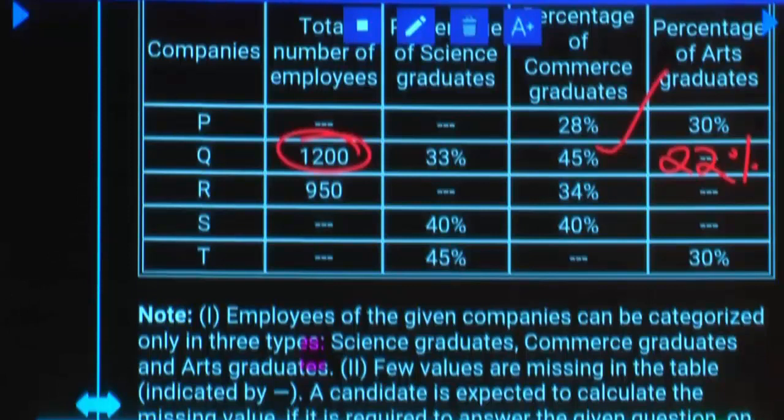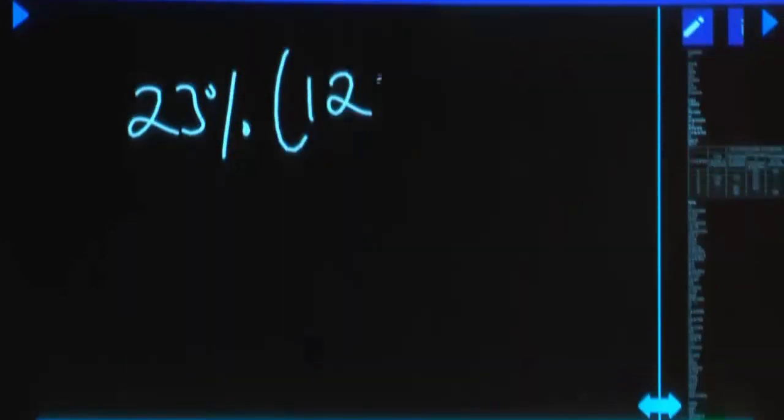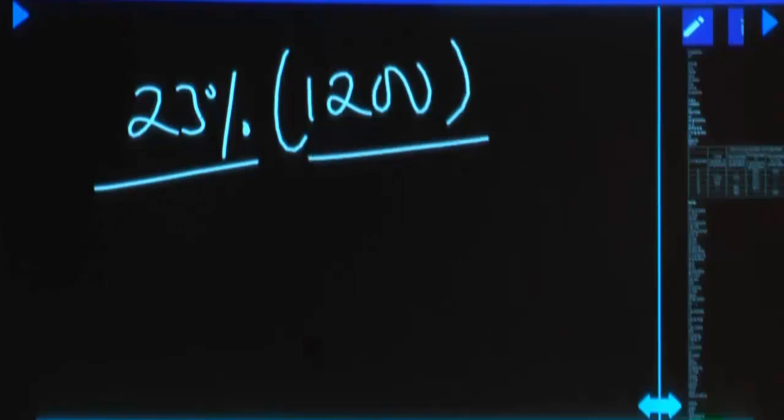1200 is 3 multiple. Answer should be only 3 multiple. Am I right? How many 3 multiples are there? Is first option 3 multiple? That is 9 multiple, not 3 multiple. 23% of 1200. This is prime number. There is no 3 multiple here. This is only 3 multiple. When you have left hand side only 3 multiple, can your answer in right hand side be 9 multiple? It should be only 3 multiple, right?